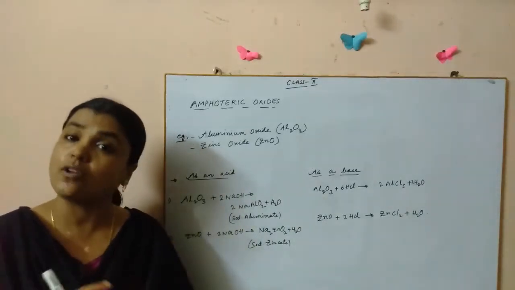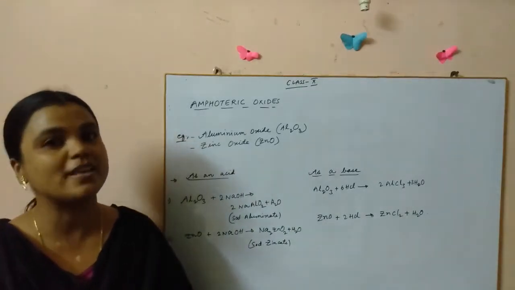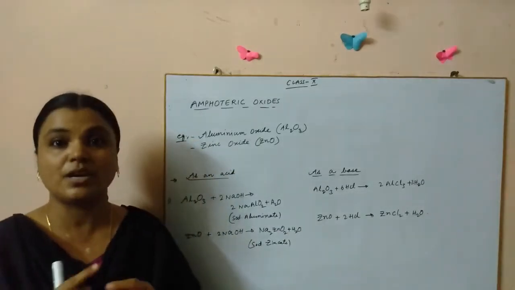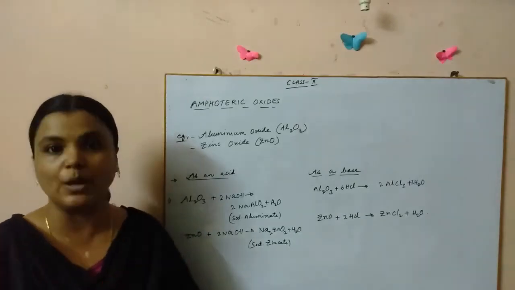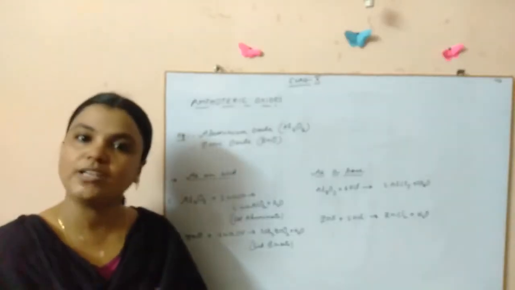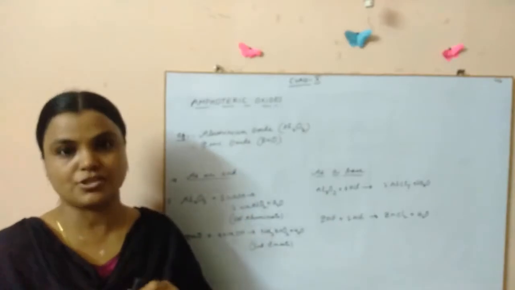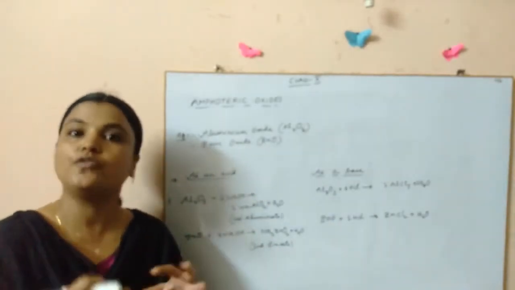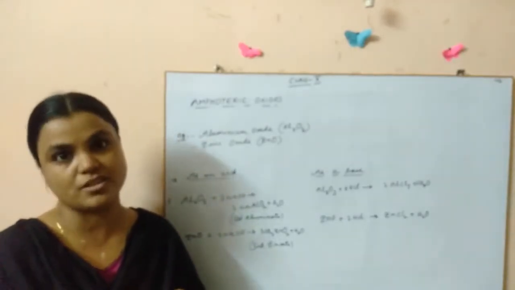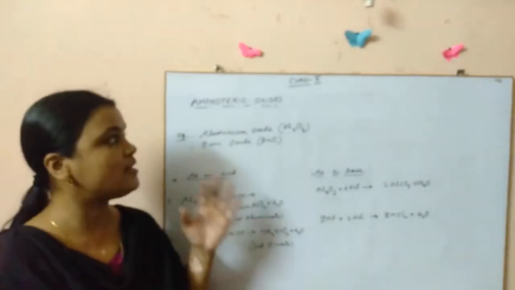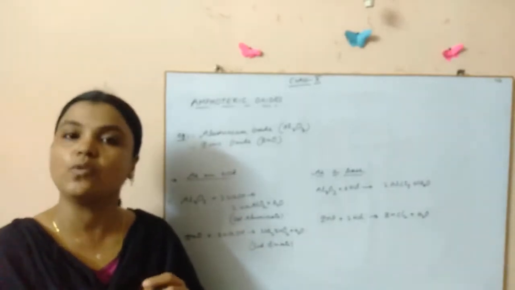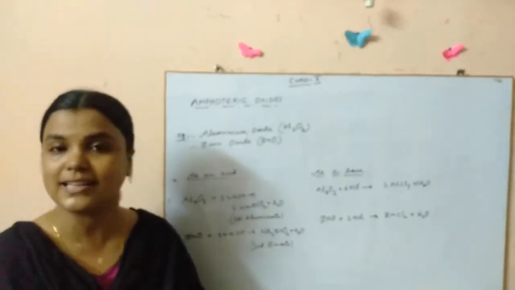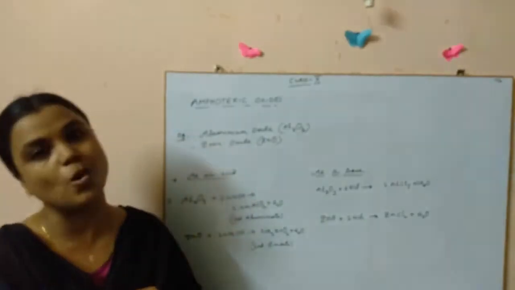Metal oxides, are they acidic in nature or basic in nature? Metal oxides are always basic in nature because they turn the red litmus blue. And coming to the non-metal oxides, they are acidic in nature. If you see carbon dioxide, sulfur dioxide, they react with water to form acidic substances, children, like carbonic acid. Whereas the metal oxides, when they dissolve in water, form basic substances like sodium hydroxide, alkalis, because they are soluble in water, children.